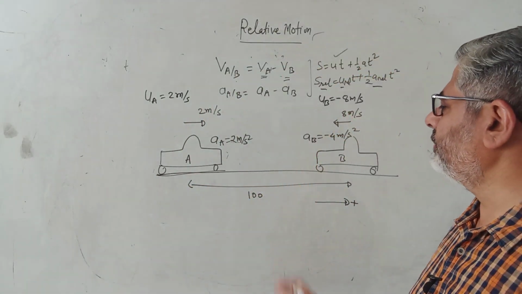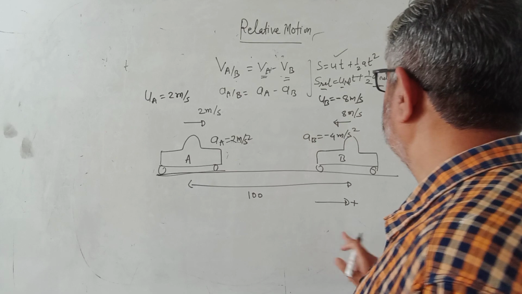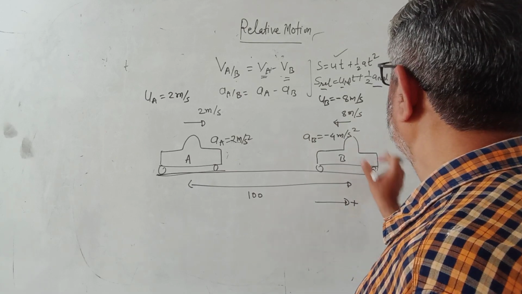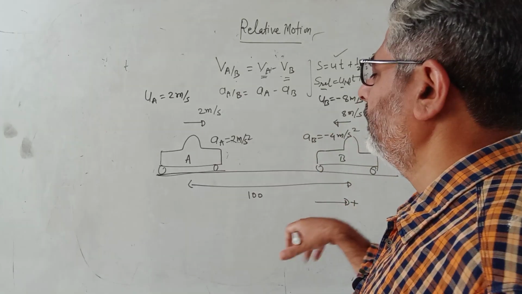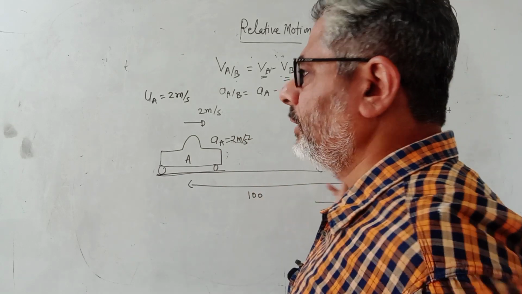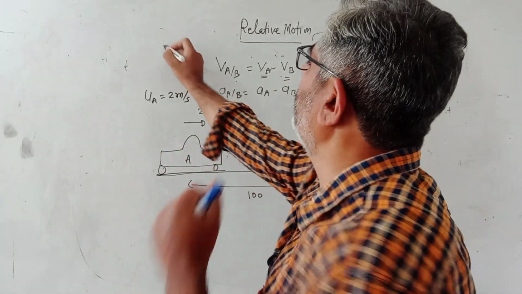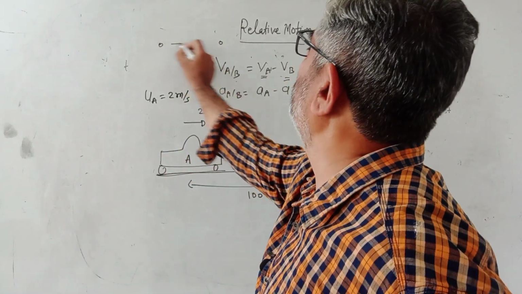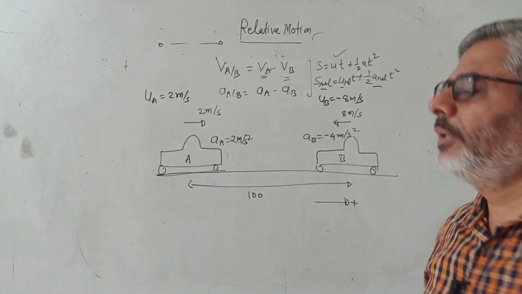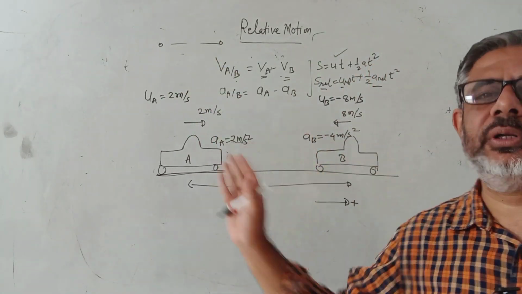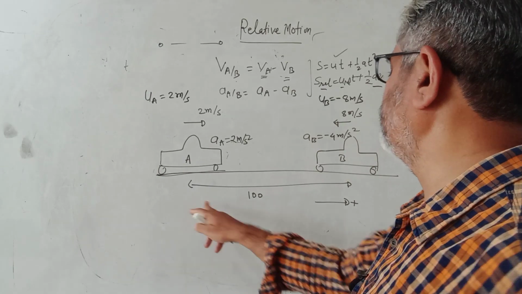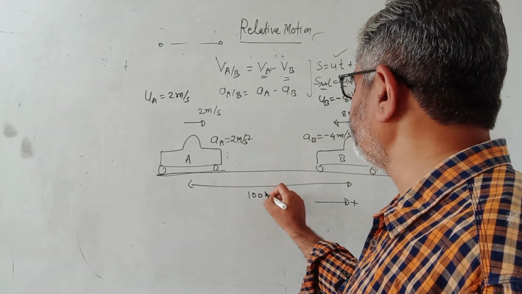Now the second thing is, the question is, if these two cars are at a distance of 100 meters, I have shown it very big. Actually, if 100 meters is a large distance and a car is a small thing, it would be like these 2 points almost, separated by 100 meters, not that big, but for your clarity I have drawn big cars and this distance as 100 meters.